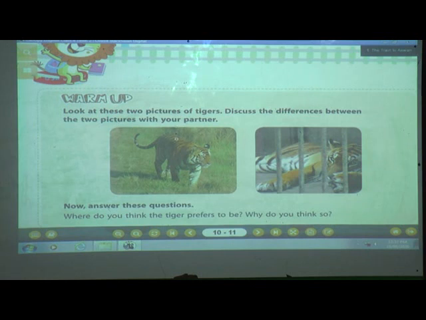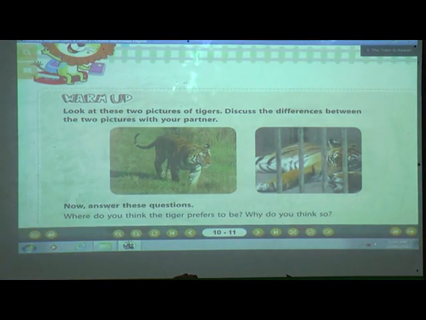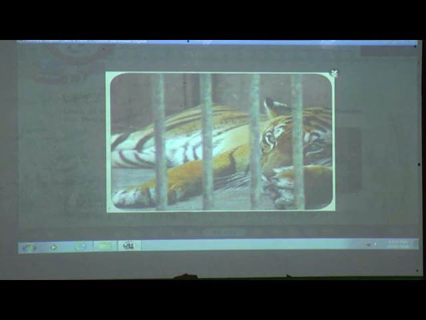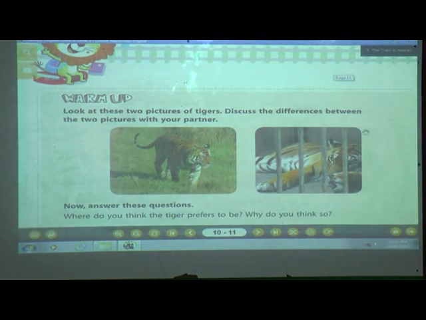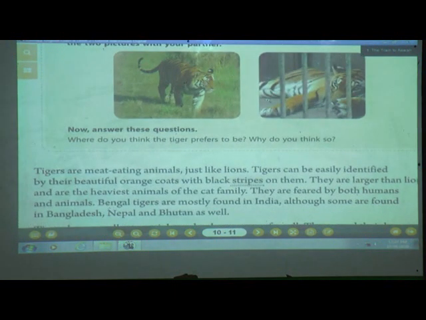What can you see in this image, students? In one image the tiger is in the jungle, and in this one the tiger is in his cage or in his den. Why there is a difference, we will see in this lesson.